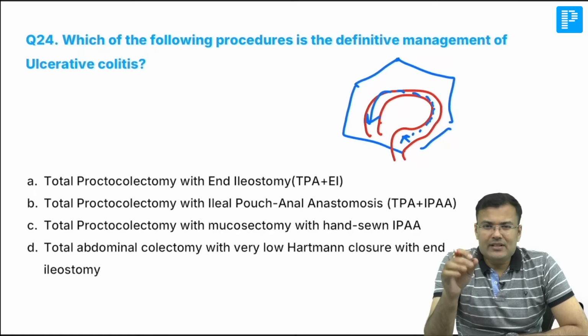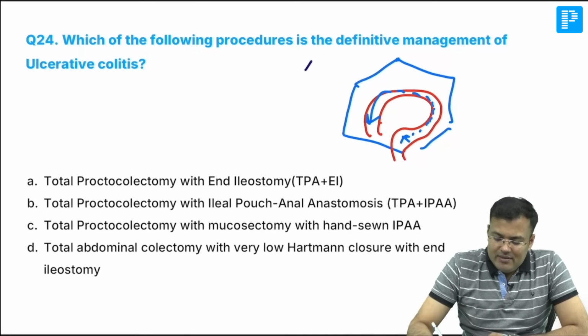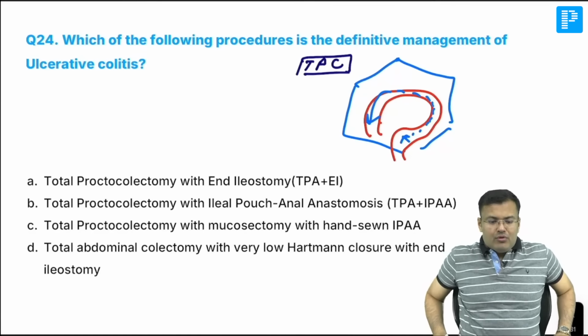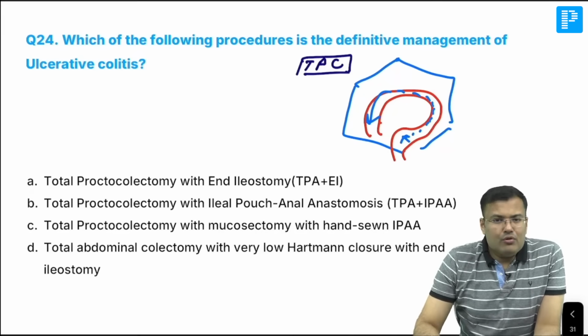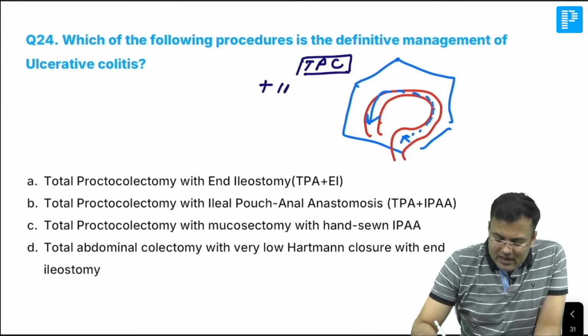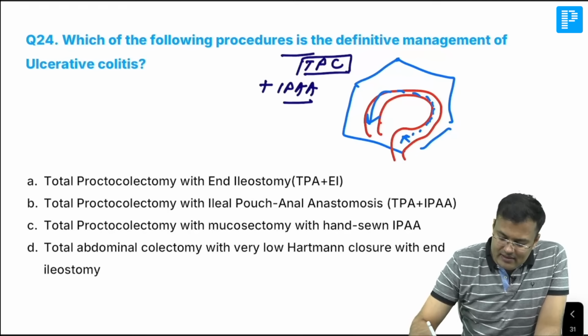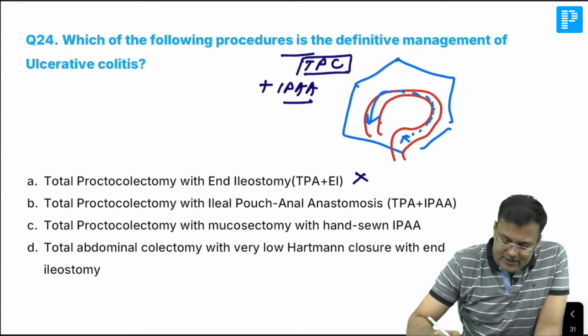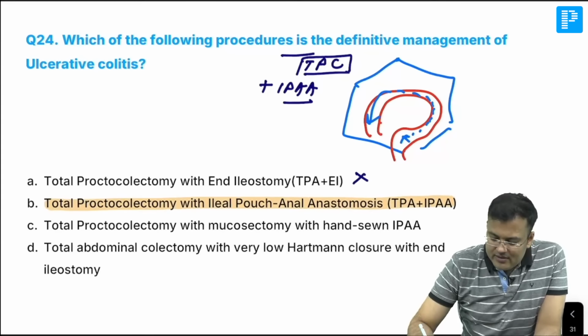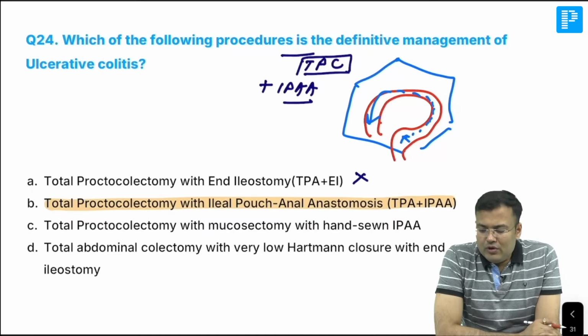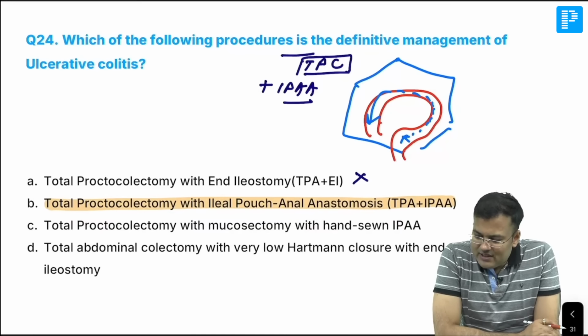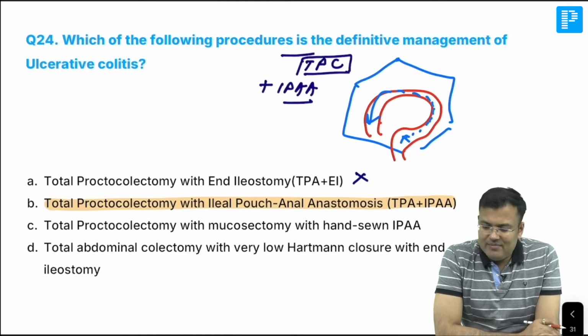So what is the treatment of choice? Remove the whole colon, remove the whole rectum, and name of surgery TPC. All of you know what is this TPC? This is total proctocolectomy, right? So total proctocolectomy plus we go for IPAA. And what is this IPAA? That is ileal pouch anal anastomosis. So what is the correct answer? End ileostomy, that's not the treatment of choice. This is the treatment of choice. So it is total proctocolectomy plus ileal pouch anal anastomosis, and that's the treatment. Clear? So that's the treatment.